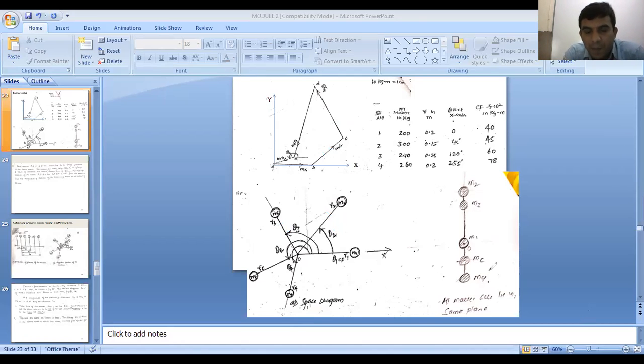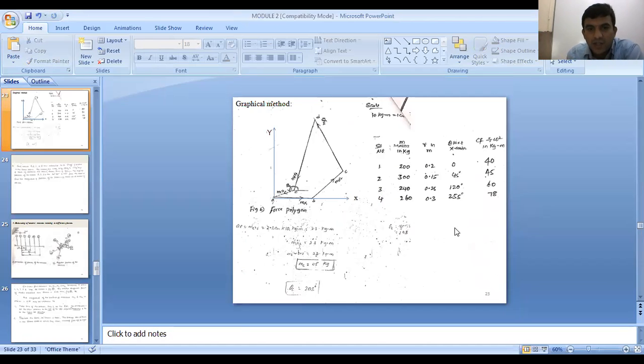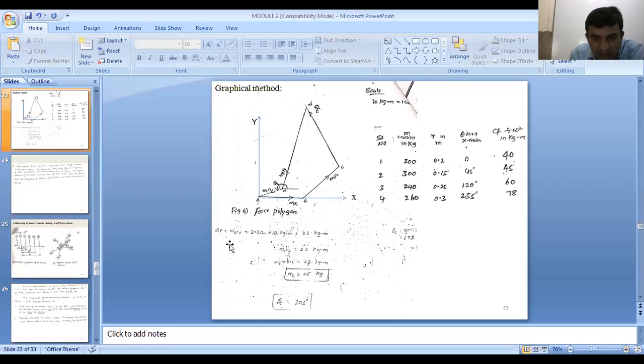Sir, in the force polygon, after joining CD, the D to E distance is 7.8 centimeter, no, sir? Yeah, 7.8, D to E. After drawing that, we should join AE, no, sir? Yes. Sir, after joining, we should measure how much it is, no, sir? Yes, that's right. That value is 2.3, sir.